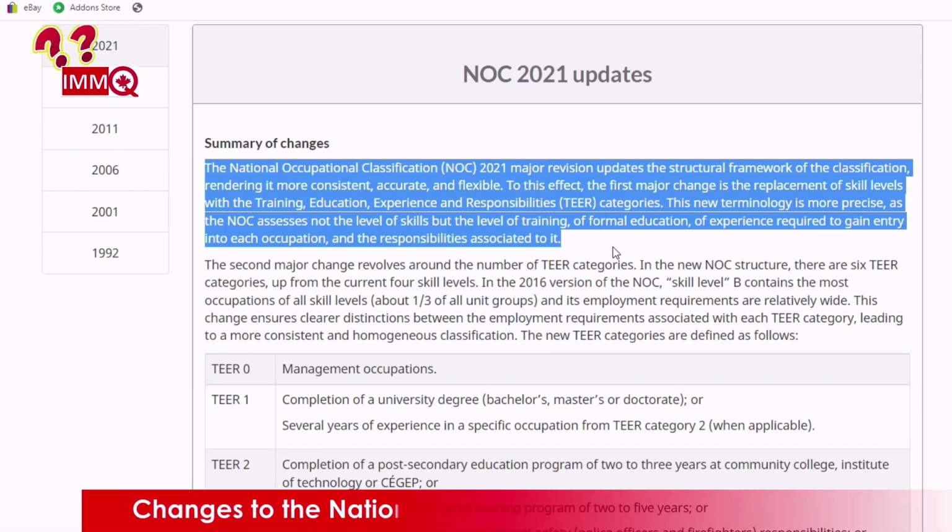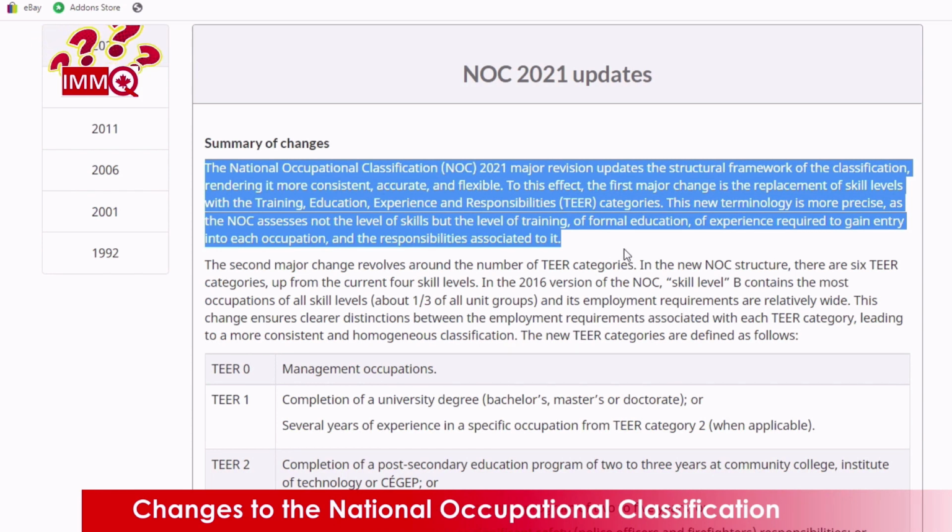To this effect, the first major change is the replacement of skill levels with the training, education, experience and responsibilities TEER categories. This new terminology is more precise, as the NOC assesses not the level of skills but the level of training, of formal education, of experience required to gain entry into each occupation, and the responsibilities associated with it.